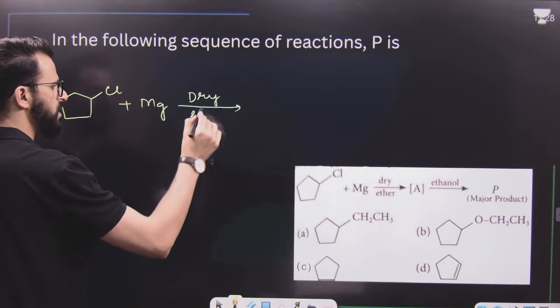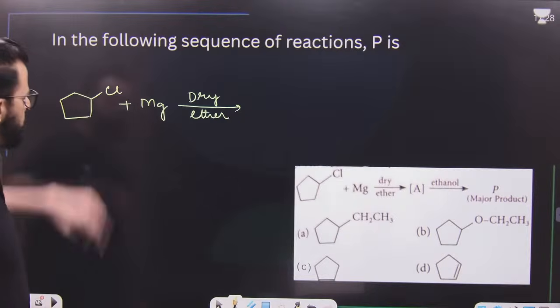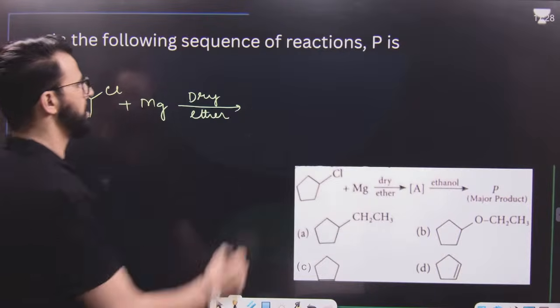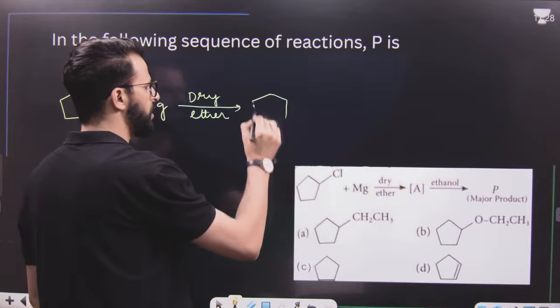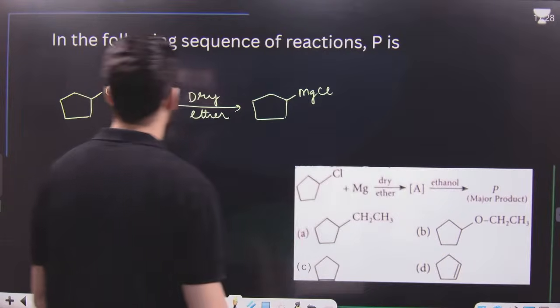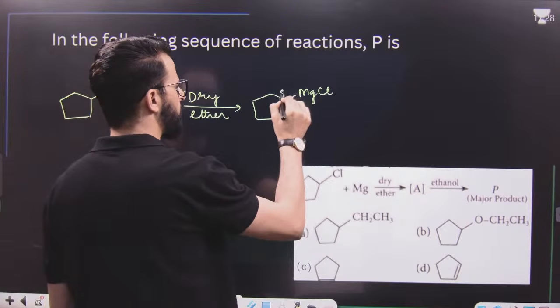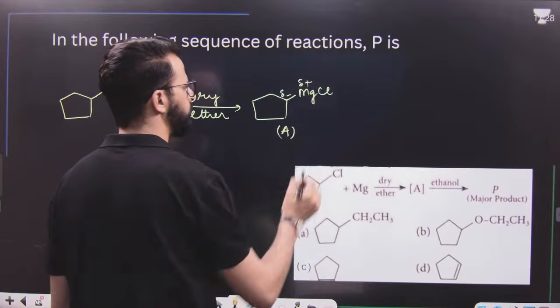Whenever there is a C-X bond and magnesium is there, magnesium always comes in between the C-X bond. Magnesium comes in between the C-X bond. That means it is like this. Now, this is having a negative part, this is having a positive part.